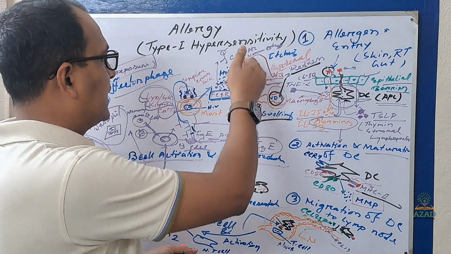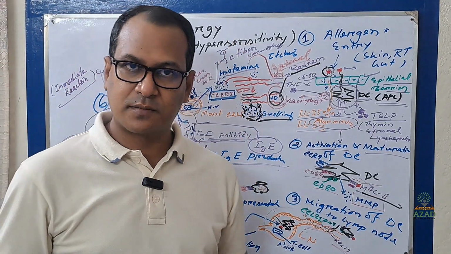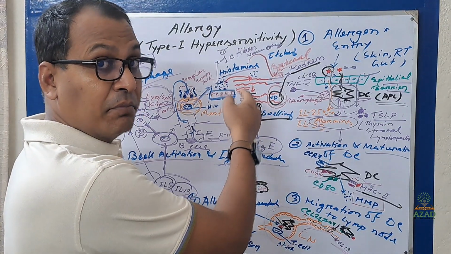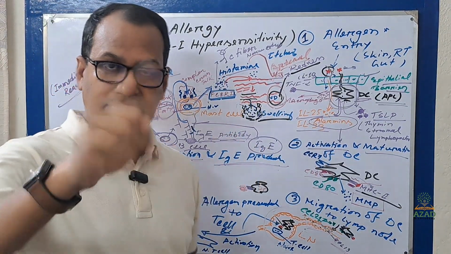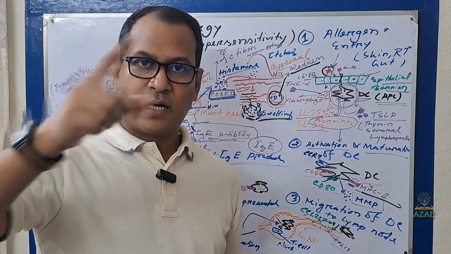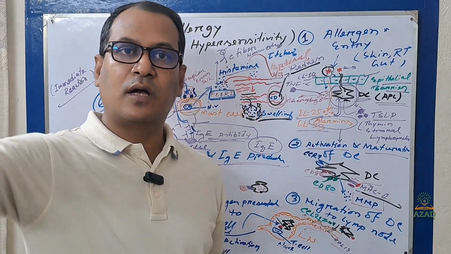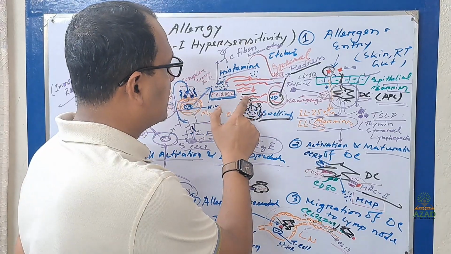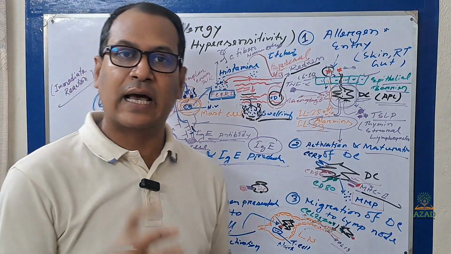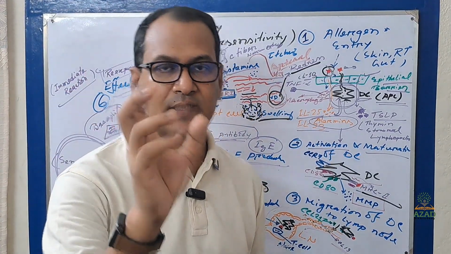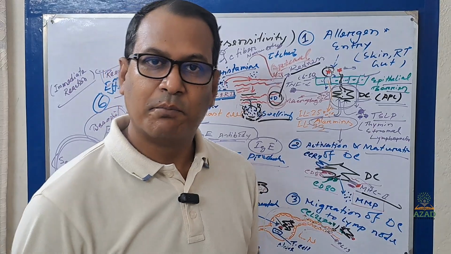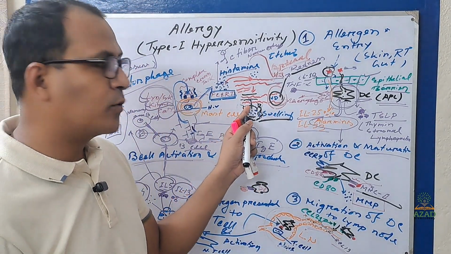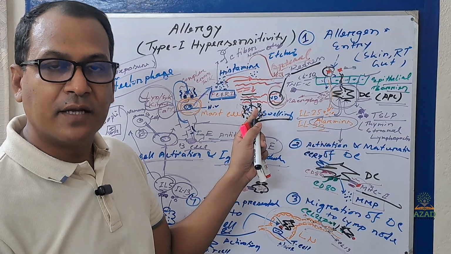That means histamine binds with the histamine receptor in the post-capillary venule. Capillary venule vein, capillary arteriole artery. So this post-capillary venule region is highly sensitive for the allergic reaction. The main allergic reaction happens in the post-capillary venule region,